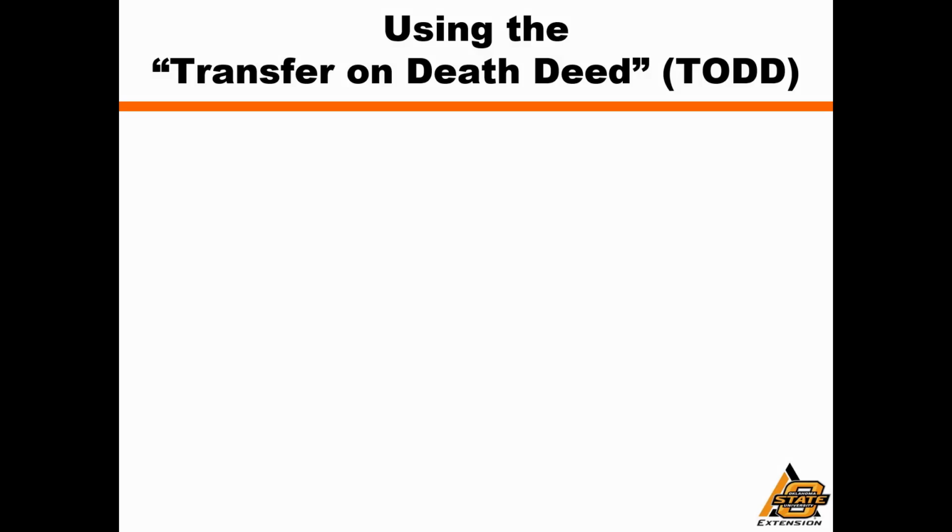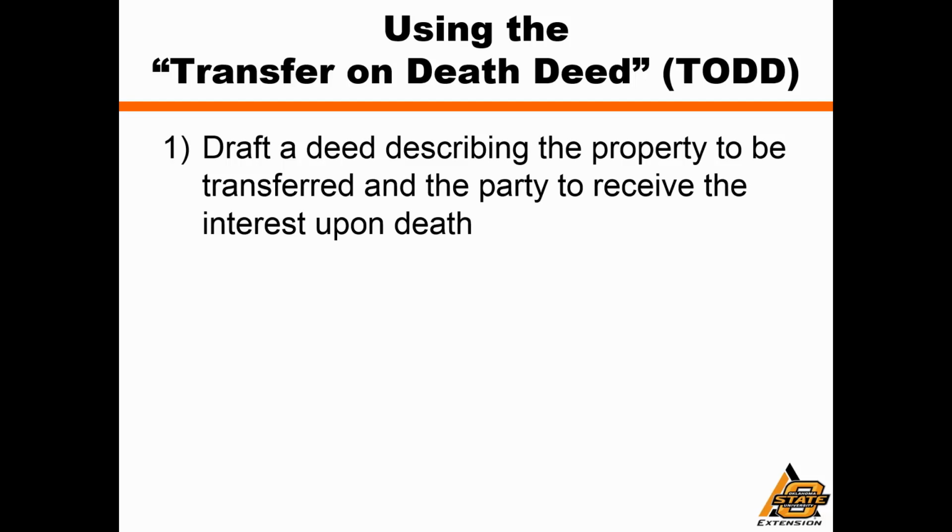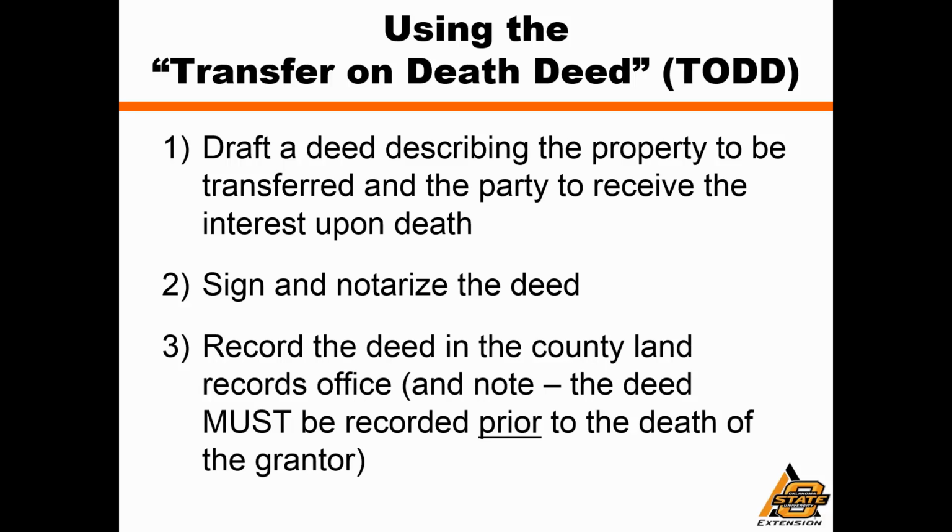When we talk about how you use a transfer on death deed, number one, you're going to execute a deed. And part of the provisions of that deed are going to be that the property is only transferred at the time that the grantor, in other words, the person executing the deed, dies. So once that death takes place, then and only then does that property transfer actually have legal effect. Once the deed's been prepared, the deed has to be both signed and notarized by the person that's granting the property. Next, that deed has to be recorded in the county land records for the county in which that land is situated. And, very importantly, that deed has to be recorded prior to the death of the grantor.